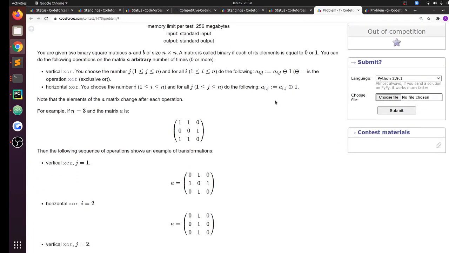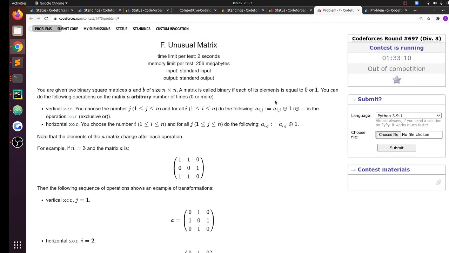Okay, so F is a matrix question. You're given two binary square matrices A and B of size n cross n. A matrix is called binary if each of its elements is equal to 0 or 1. You can do the following operations on the matrix A an arbitrary number of times, 0 or more. Vertical XOR: you can choose the number j, and for all i, do the following: A i j is equal to A i j XOR 1. Choose some number i, and for all j, do the following this.